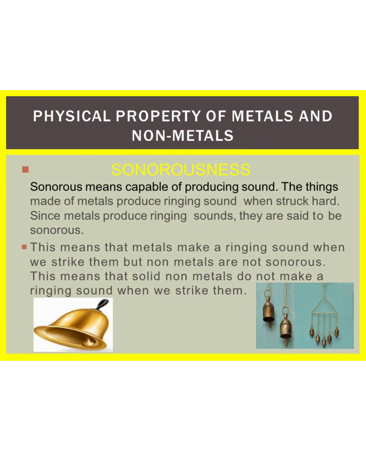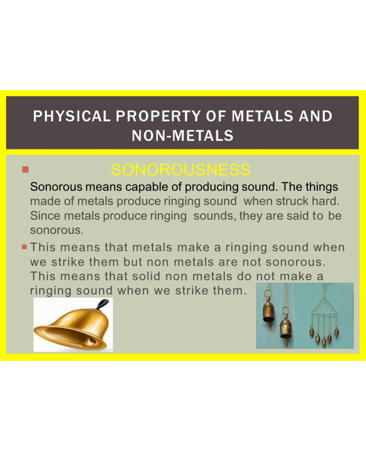Our next physical property of metals and non-metals is sonorousness. Metals are sonorous. This means that metals make a ringing sound when we strike them. Sonorous means capable of producing a ringing sound. If we drop a metal coin or a metal utensil on the floor of our house, we hear a ringing sound.